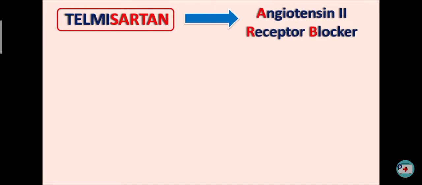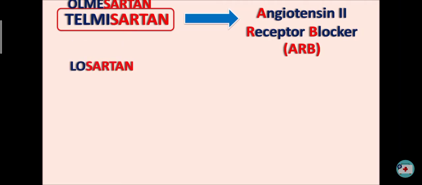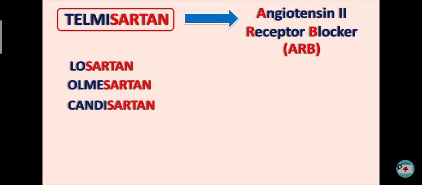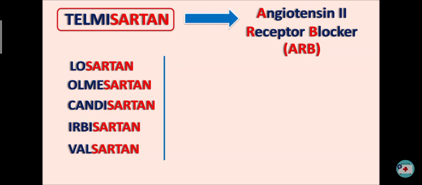What is this drug? The suffix sartan indicates this drug is an angiotensin II receptor blocker, commonly known as ARB. We have few of the other drugs with similar suffix like losartan, olmesartan, candesartan, irbesartan and valsartan. All these drugs are angiotensin receptor blockers.